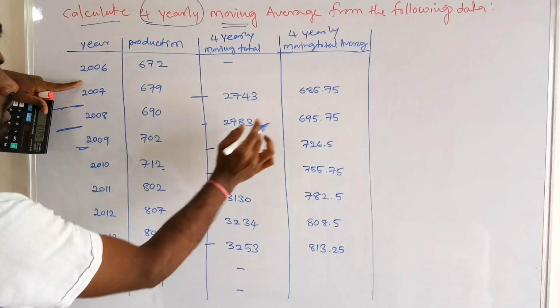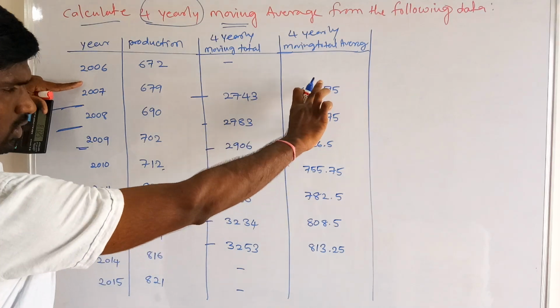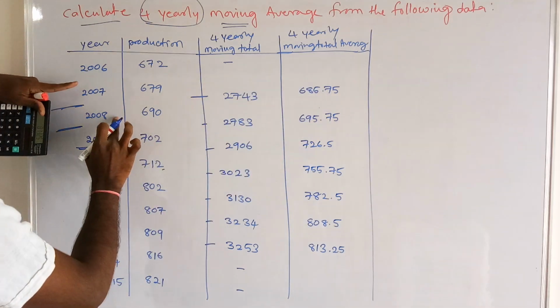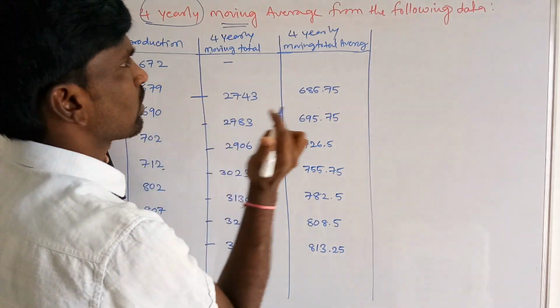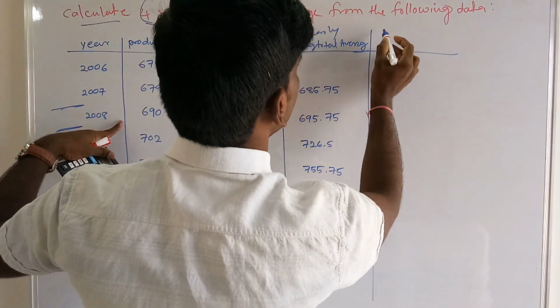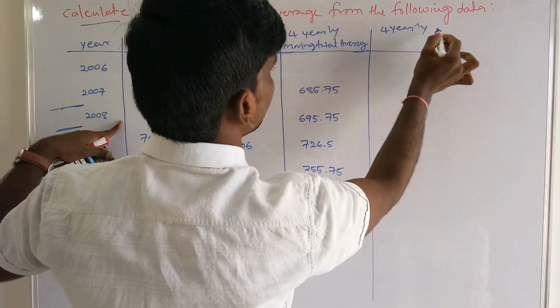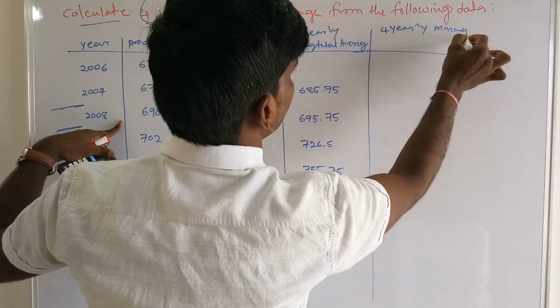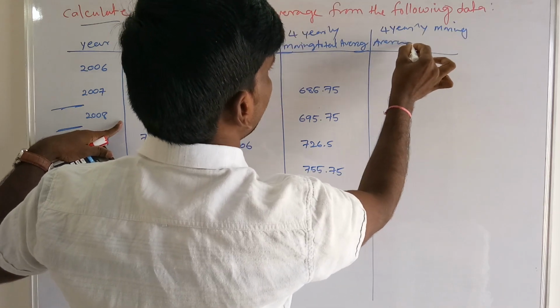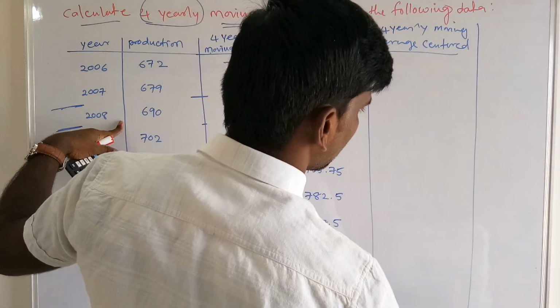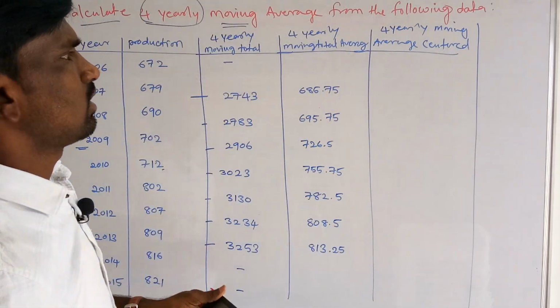Then we can show the average of these two values against 2008, which is a particular year. So that is why we have to center. 4 yearly moving average centered.